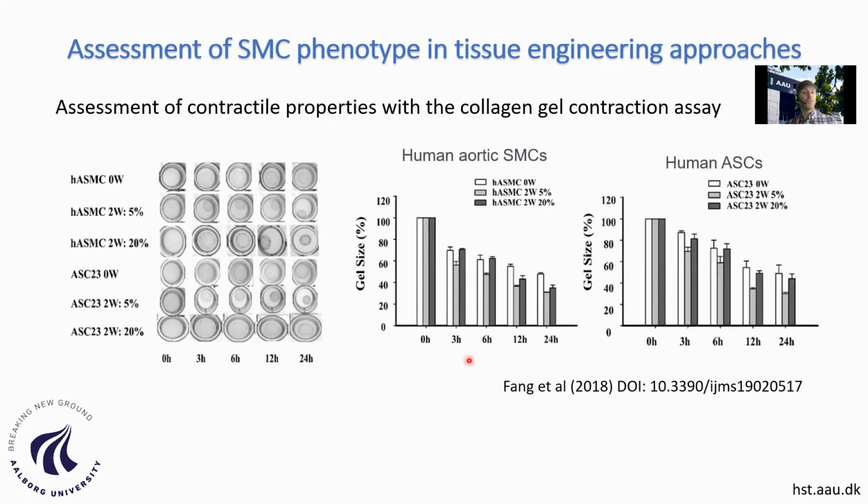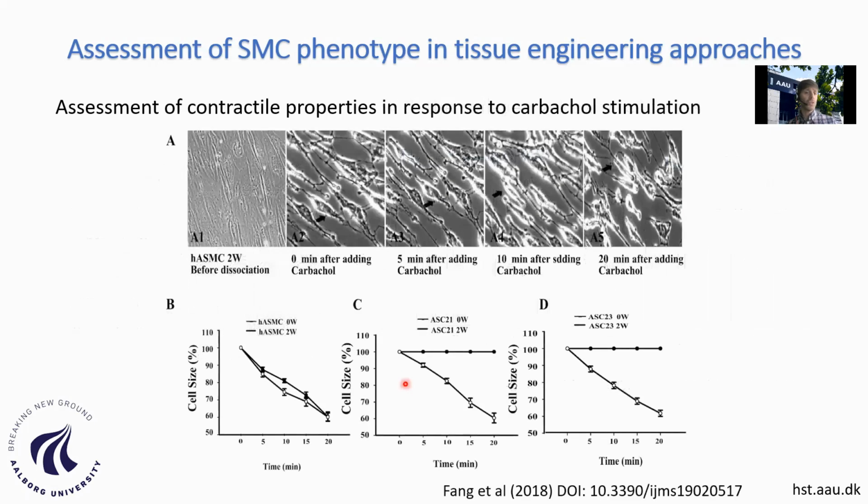The same study also observed the functionality of these cells, and observed that under this 5% oxygen tension, both the smooth muscle cells from aorta and the human adipose-derived stem cells produce a stronger contraction of these gels, showing that there is enhanced functionality of the cells when they are differentiated under hypoxic conditions. So this could be a strategy to help tissue engineering, culturing and differentiating the cells under low oxygen tension.